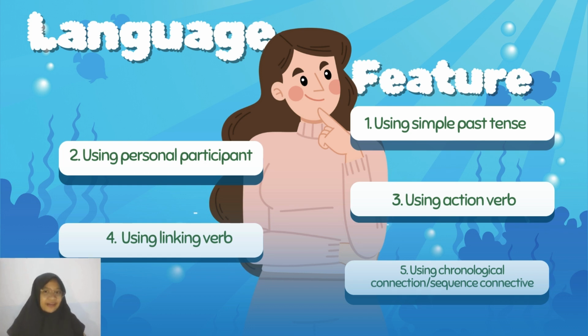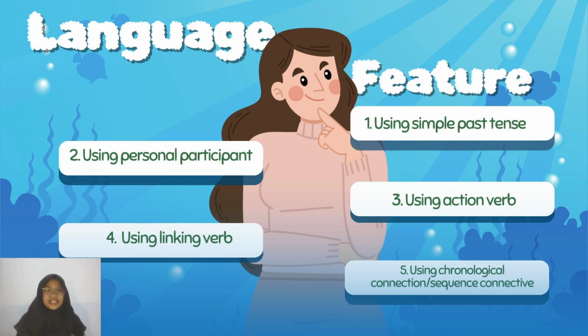We're going to break down these language features, starting from the first one, using simple past tense. Why use simple past tense in recount text? This is because recount text retells the past experience or event that happened to the author. So we're going to use simple past tense. The second one is using personal participants. For example, personal participants are I, my friends, my family, my group.